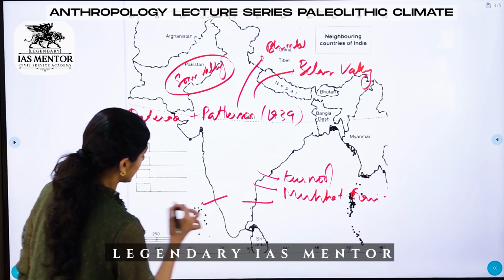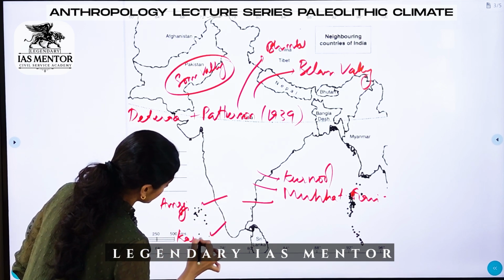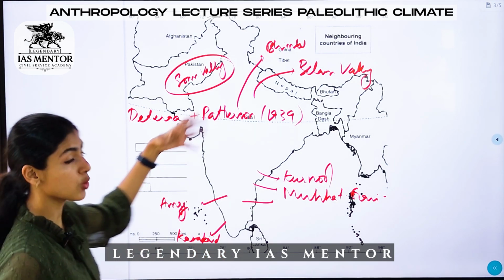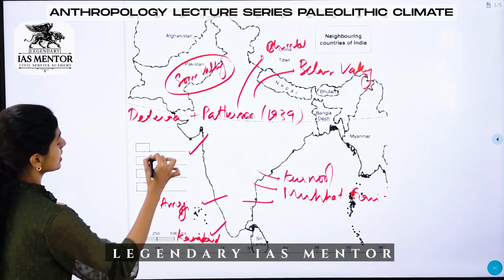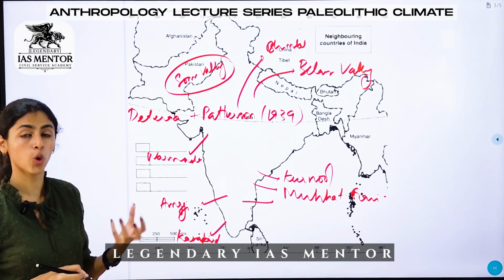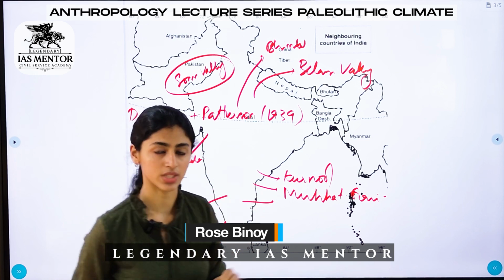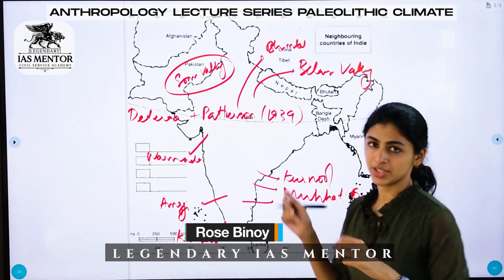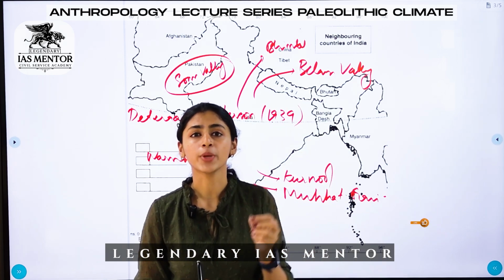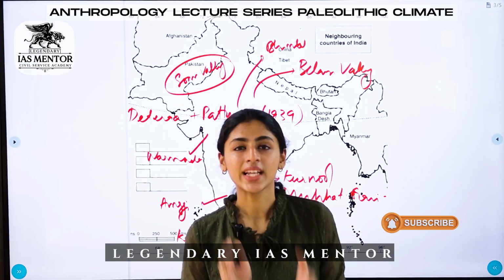Then in Karnataka, we have Hunsgi. Then from Kerala, we have Kasargod. This belongs to the lower Paleolithic period. There are more sites. Then there is the Narmada Valley. From there we got the remains of Narmada man, which is believed to be a Homo erectus. These are some of the excavation zones of Paleolithic culture. Paleolithic culture was characterized by the use of choppers and chopping tools, and there was use of bone tools as well. This is the general idea of Paleolithic culture.